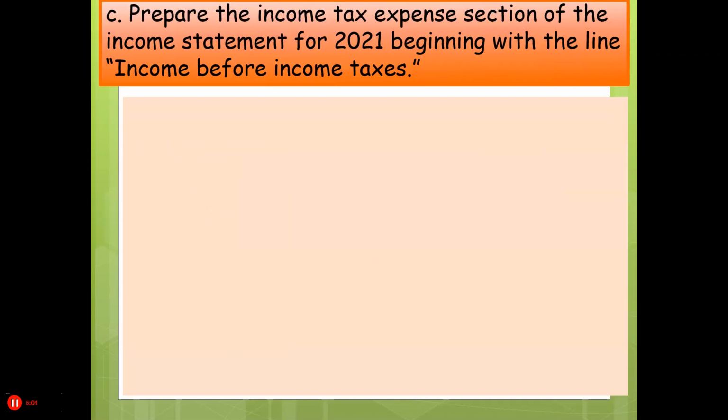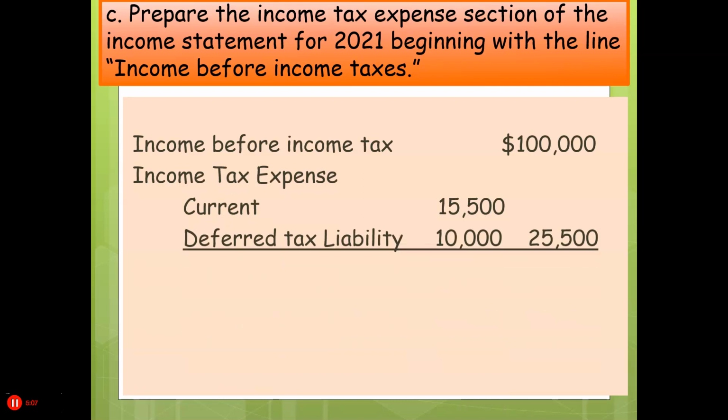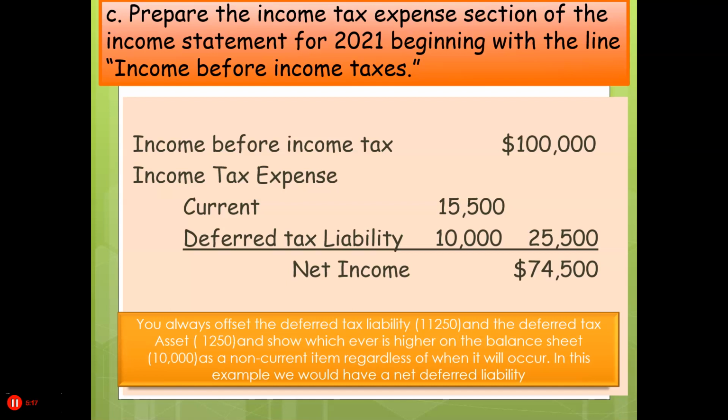Now we'll look at what our income statement looks like. It would show before tax, it would show the current and deferred, and that would show our net income for book purposes. Okay, so we always are going to net those two together.